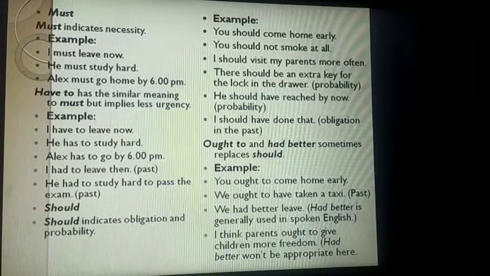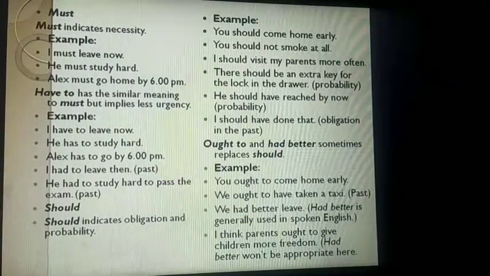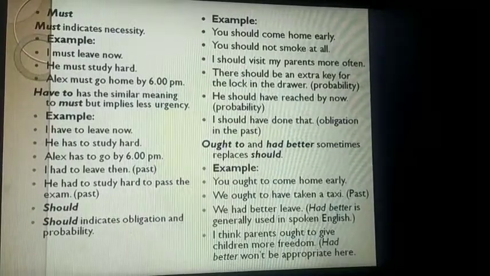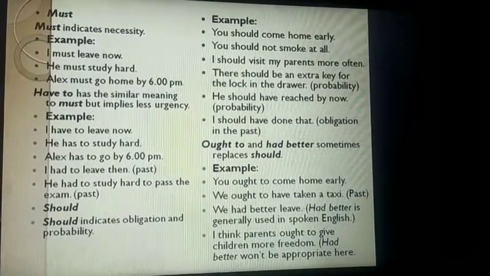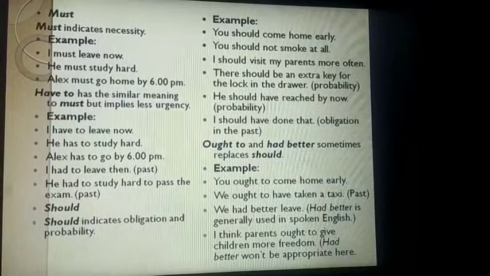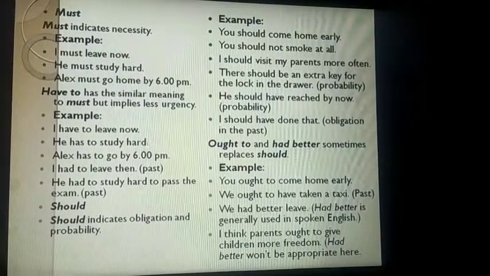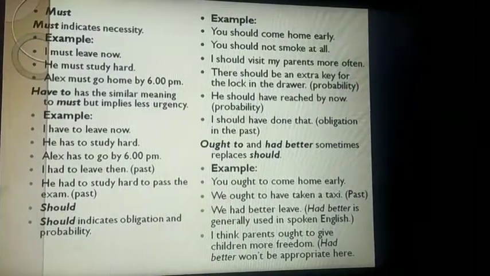Okay. We had better leave. Had better is generally used in spoken English. Had better हम normally written English में use नहीं करते हैं. हम इसको ज़्यादातर spoken English में use करते हैं.